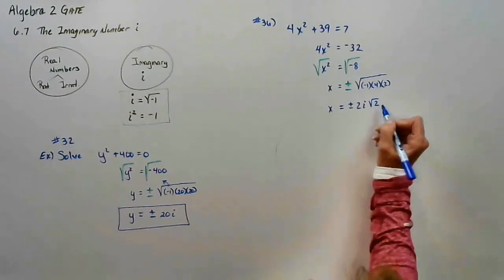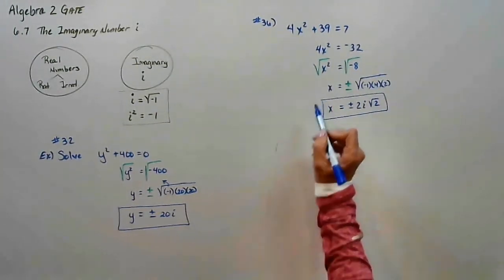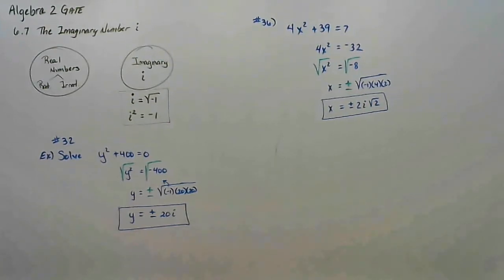But I'm left with a 2 still in the radicand. So there are my two solutions. Those pure imaginary answers of positive 2i root 2 and negative 2i root 2. All right, and then the rest of everything in here is adding and subtracting. So it looks pretty good.